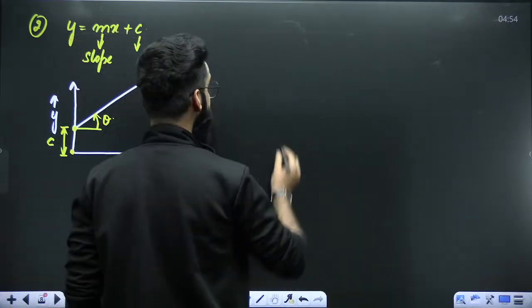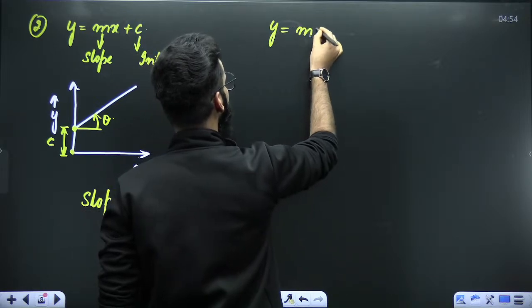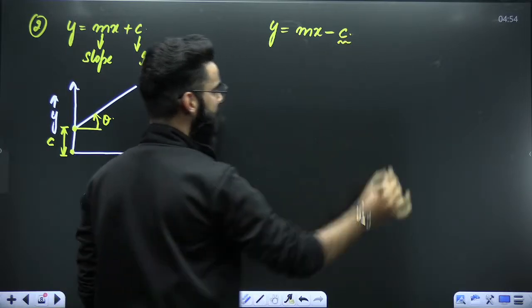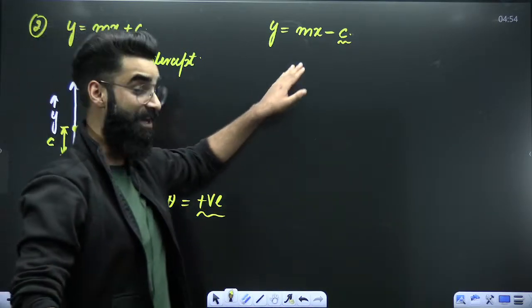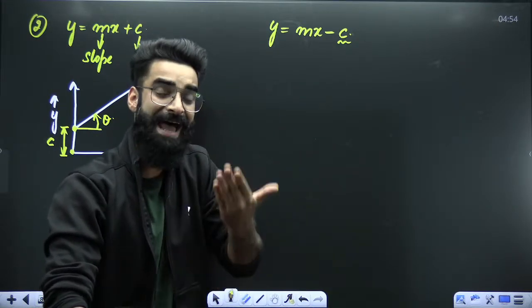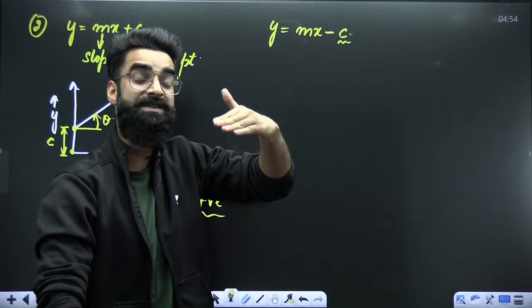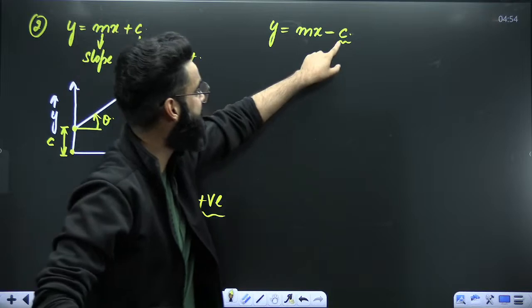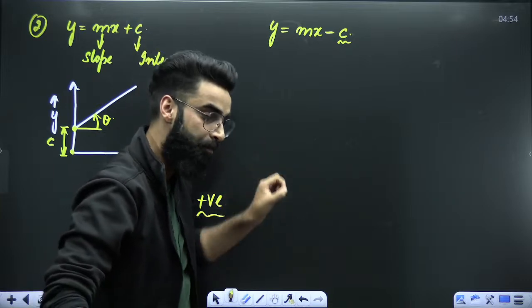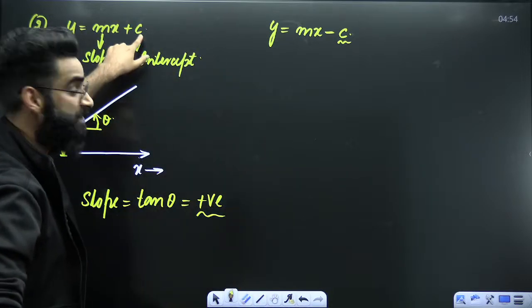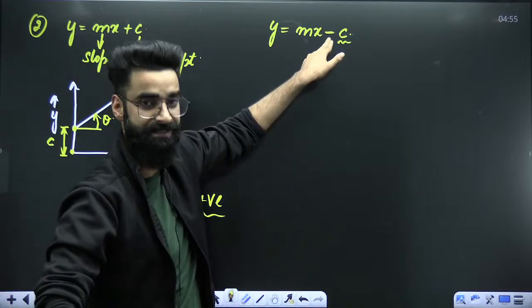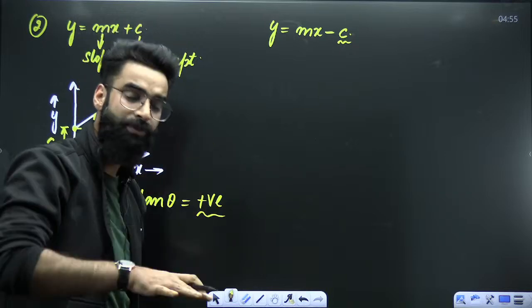Similarly, my dear students, let's say we have got the equation y is equal to mx minus c. In this equation again we have got intercept c. That means there will be a straight line, but the straight line won't be passing through the origin. It has to be either above the origin or it has to start below the origin. Now look at the sign of this c. C is negative over here. That means the straight line will be starting below the origin. C sign over there was positive. That's why the straight line was starting above the origin, right? But right here, the c sign is negative. So the straight line has to start down the origin.